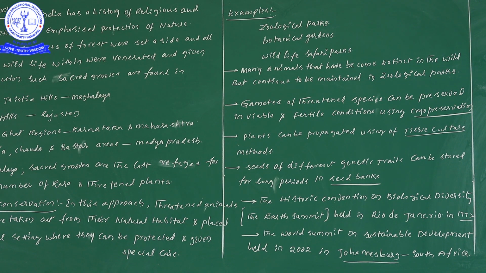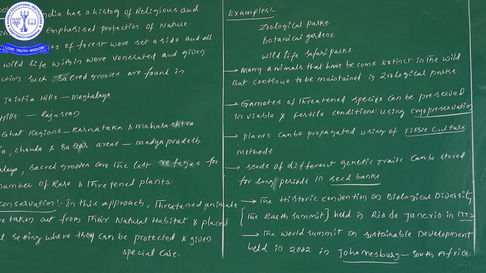So definitely we have to protect and enrich biodiversity. They pledged themselves to the protection and conservation of biodiversity at global, regional and local levels. Likewise, they gave some more information related to biodiversity and conservation.